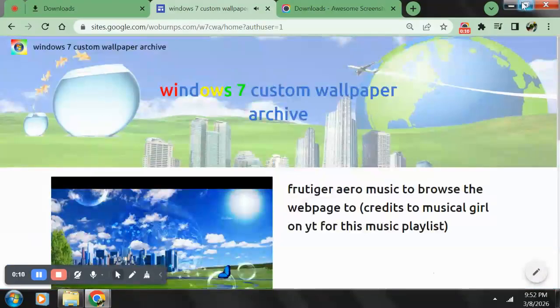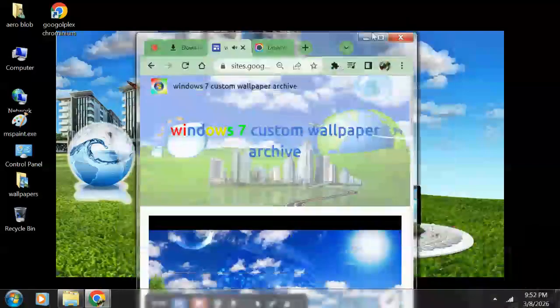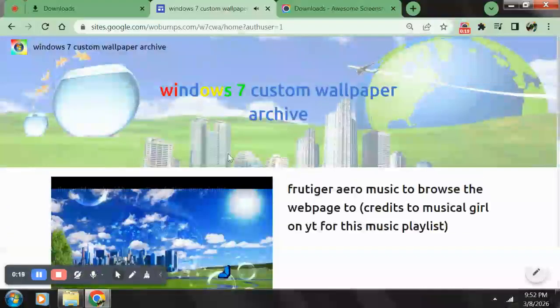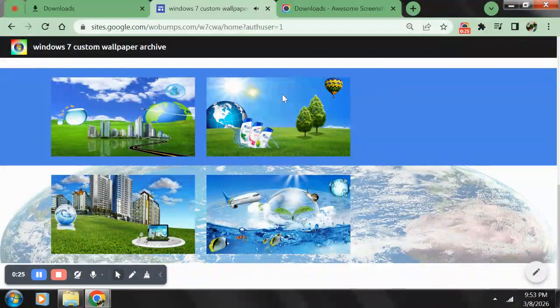How to set and change your wallpaper. Step 1, go to my website, which you should be on, and go all the way down and select one of these wallpapers. By the time I am recording this, there are 4 wallpapers, but there will be more in the future.